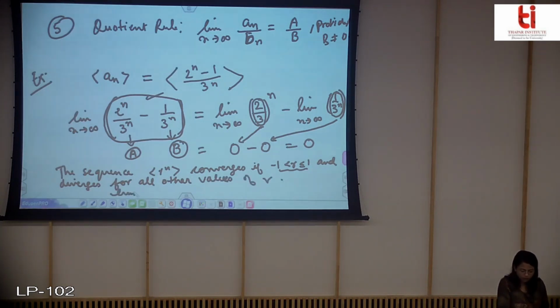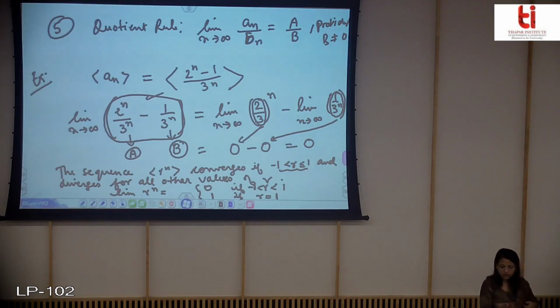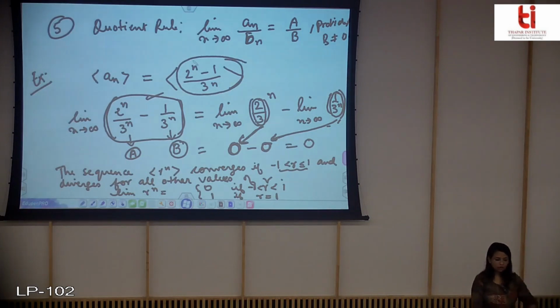That is, if you find the limit of r^n, you will get 0 if r is between -1 and 1, and you will get the value 1 if r is equal to 1. So I have used this result to say that this value will converge towards 0, and this is obviously r less than 1, so this value will also converge to 0. So my sequence will converge to the value 0.